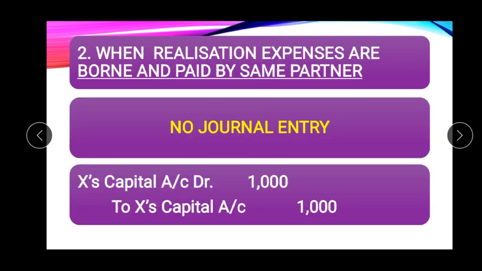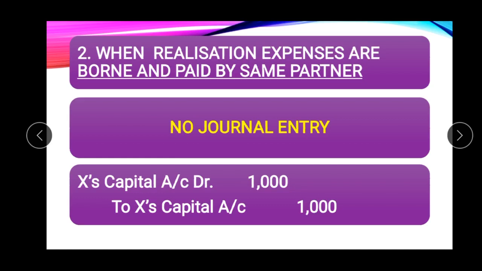Second case, when realization expenses are borne and paid by the same partner. Here the responsibility for making payment of realization expenses is of a partner, and he has also made payment for it. Here no journal entry will be passed. Why will the journal entry not be passed? Because if X is responsible, X capital account should be debited with 1000.